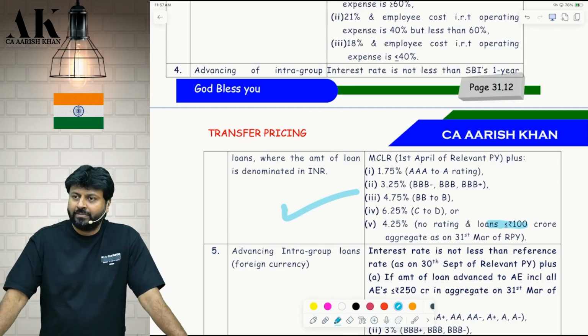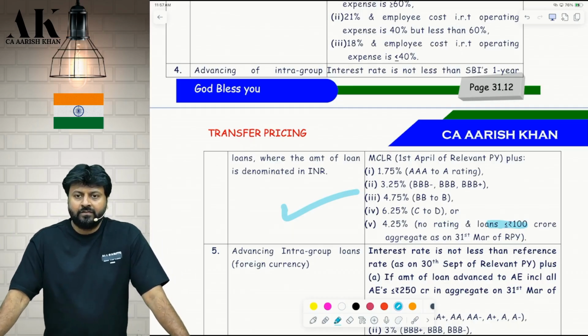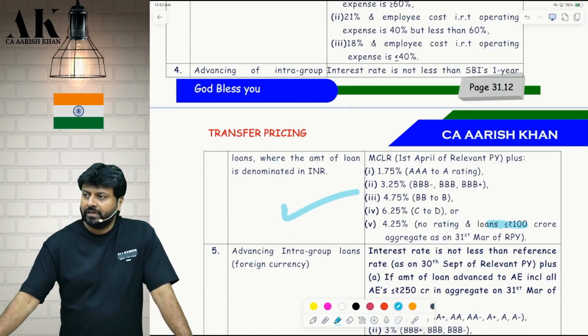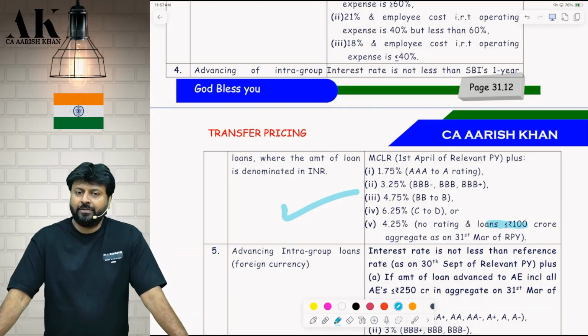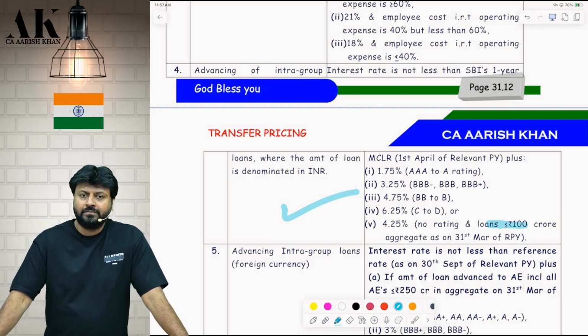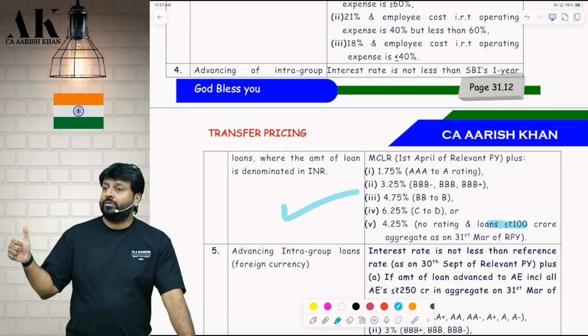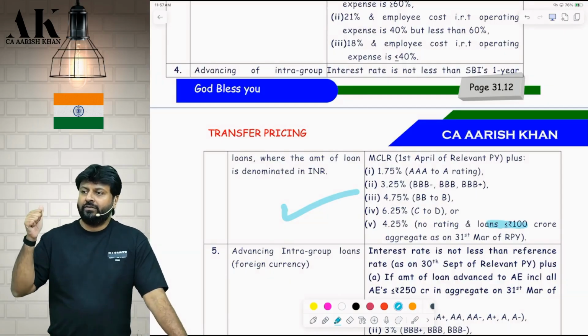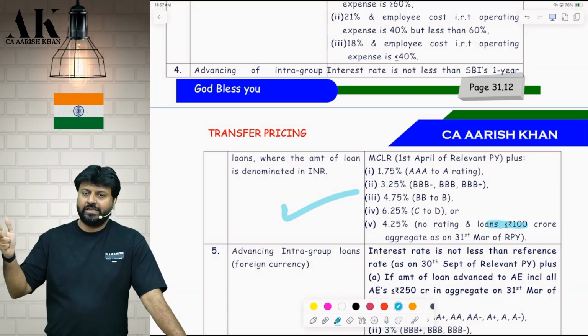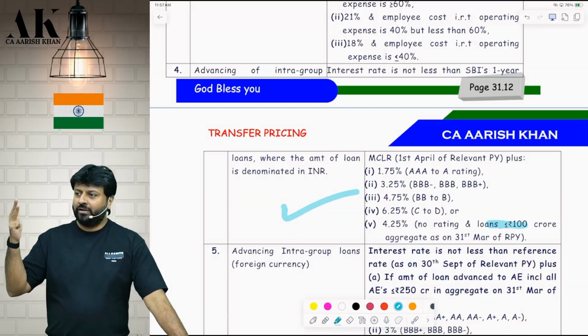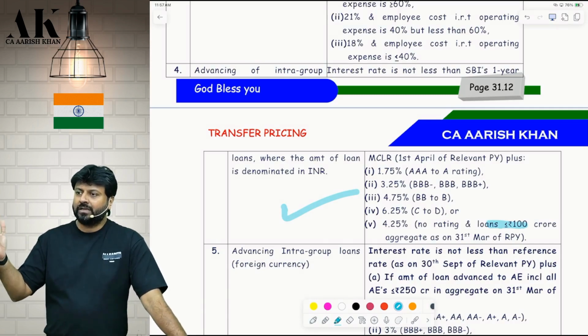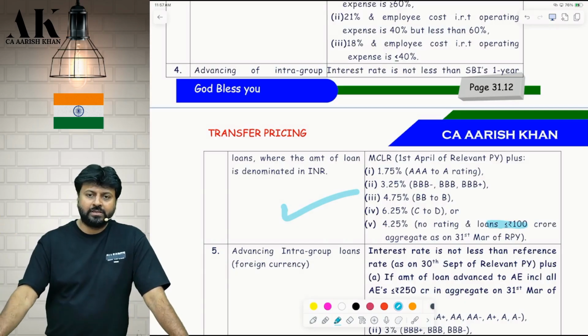You have to tell, looking at the margin. If the margin is exceeding, he cannot. If the margin is within that percentage, he can. Is it clear? Like in KPO service, they will give you multiple data. They will give you the nature of service, OP, OC, and the employee cost. They will also give you the transaction value. They will put all these things.